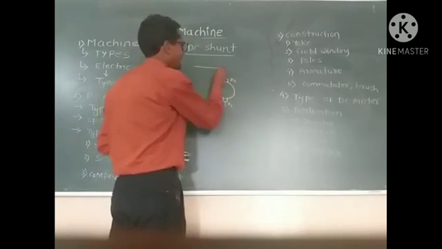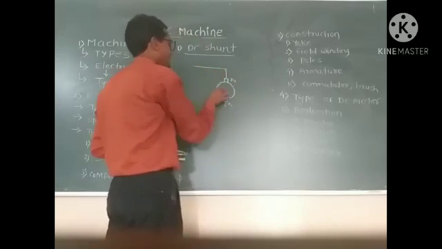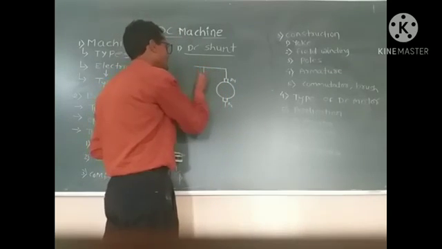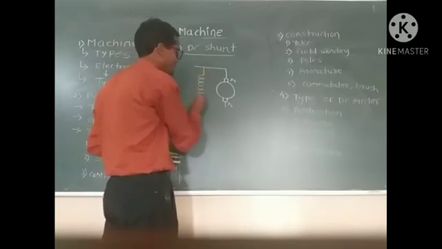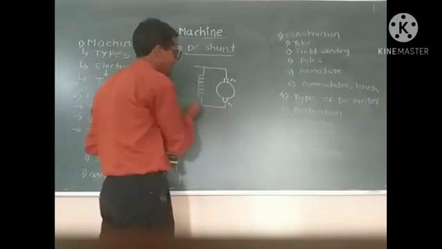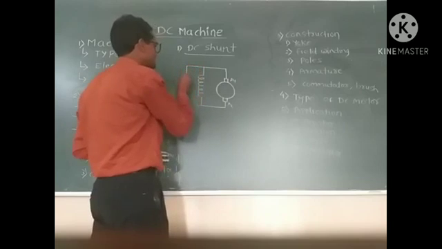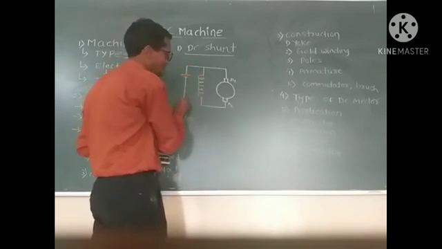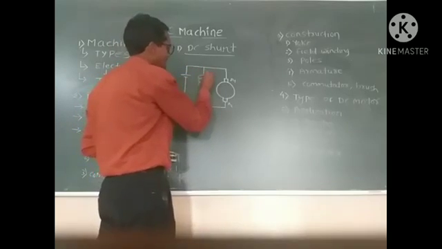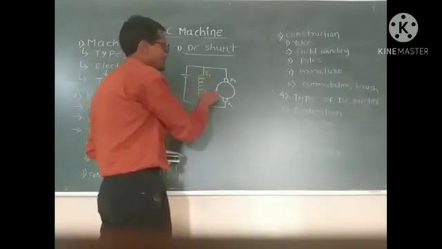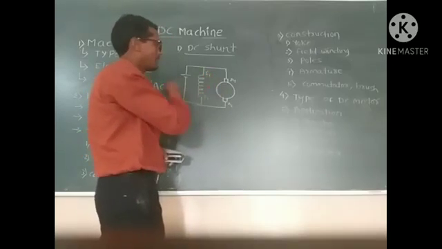After that, in the shunt motor, the armature winding is connected parallel with the field winding. So we draw here the field winding. That means the field winding is shunted with the armature.